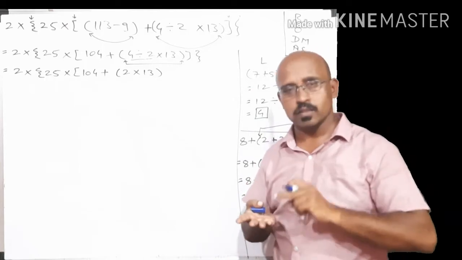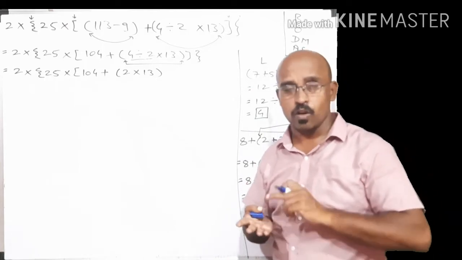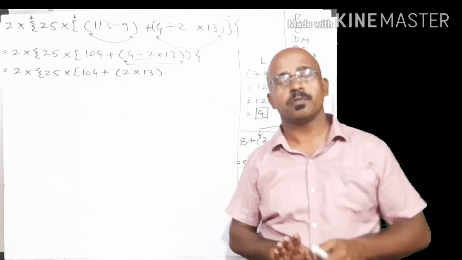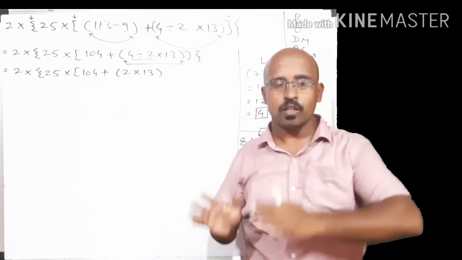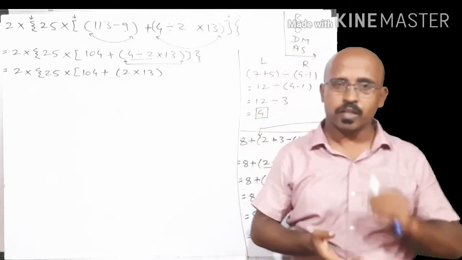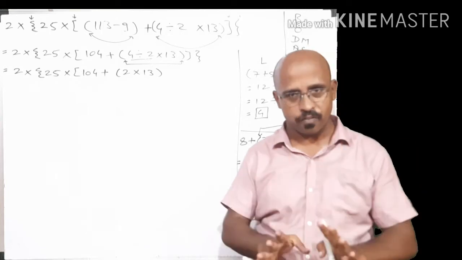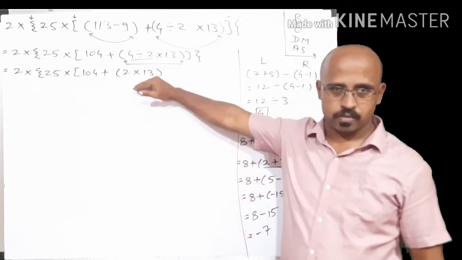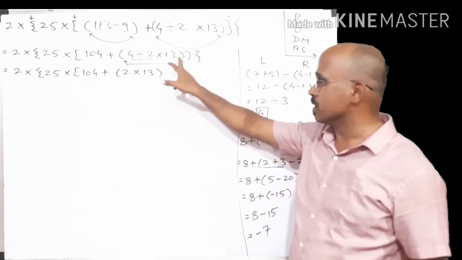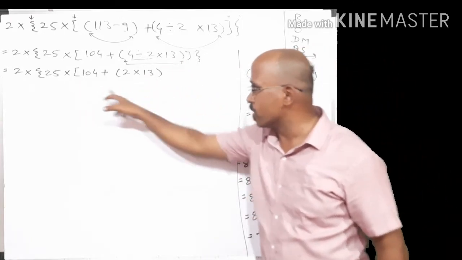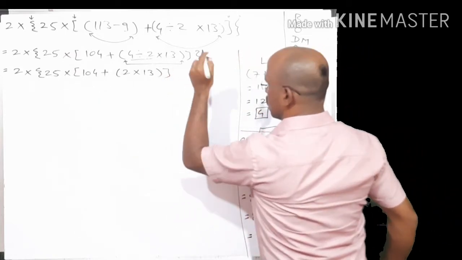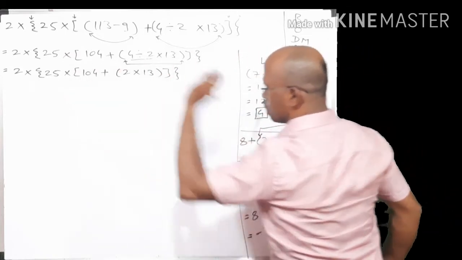If an operation of addition, subtraction, multiplication or division remains, then don't remove the bracket. The tip to keep or remove the bracket: if an operation of addition, subtraction, multiplication or division is not yet finished, then keep the bracket. Clear? So here multiplication is not finished, hence I am keeping the bracket. After this, the square bracket closes, and then the curly brace closes.